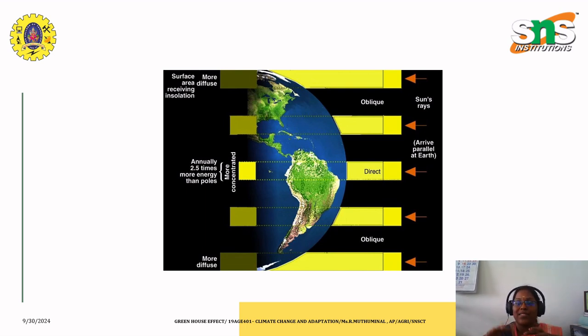That means the sun's rays available at the poles are lesser compared to the equator region, as the equator receives more concentrated, direct parallel rays. This is why the intensity of insolation is more compared to the poles, as shown here. So insolation is nothing but the incoming solar radiation from the sun to the surface, which gets more concentrated when it is directly applied as UV radiation.